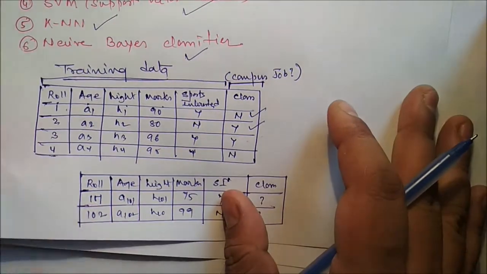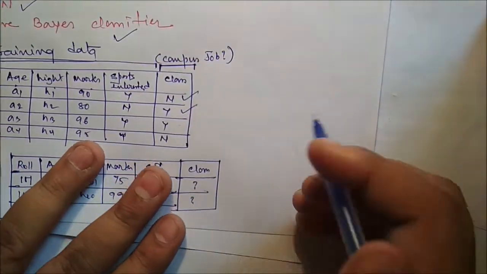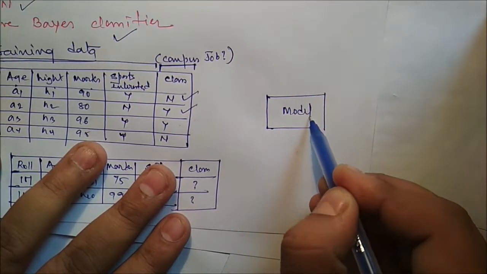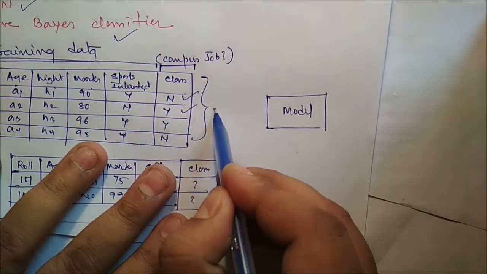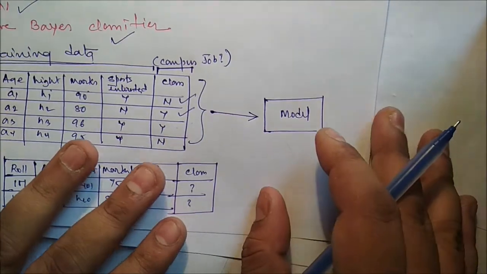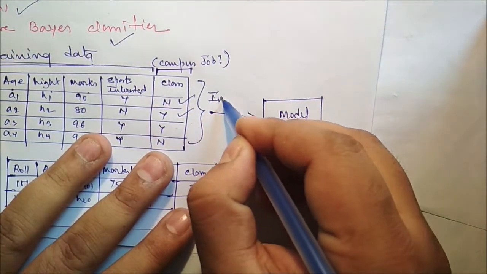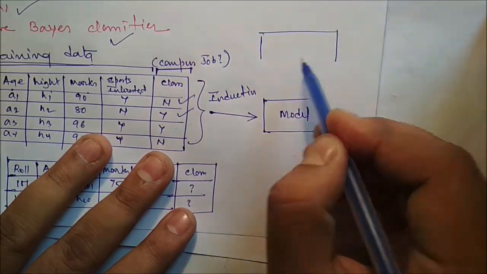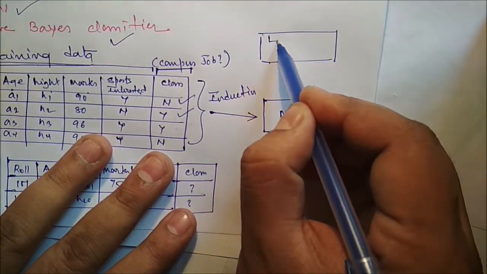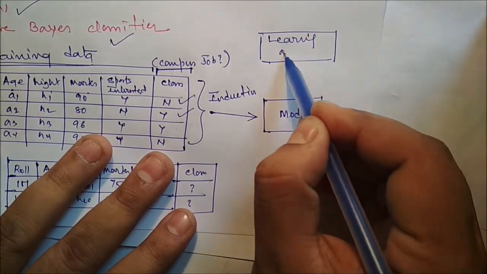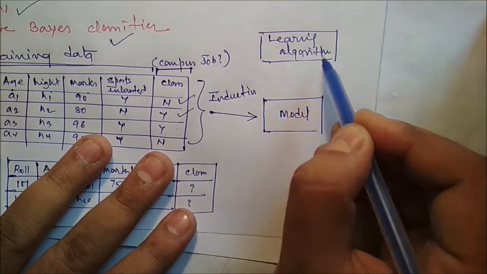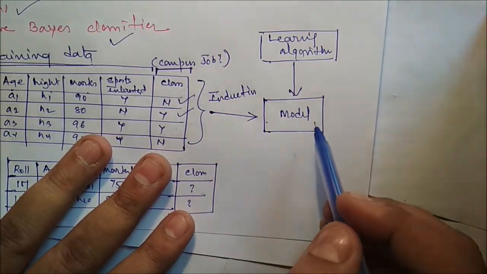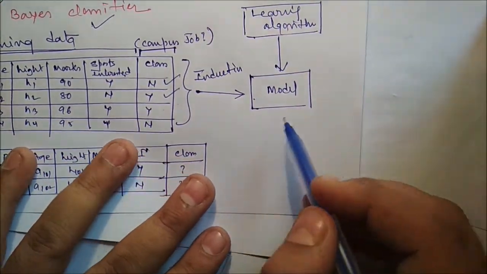Now with the help of this training data, we can create a model. With the help of the learning algorithm and the training data, we create a model.